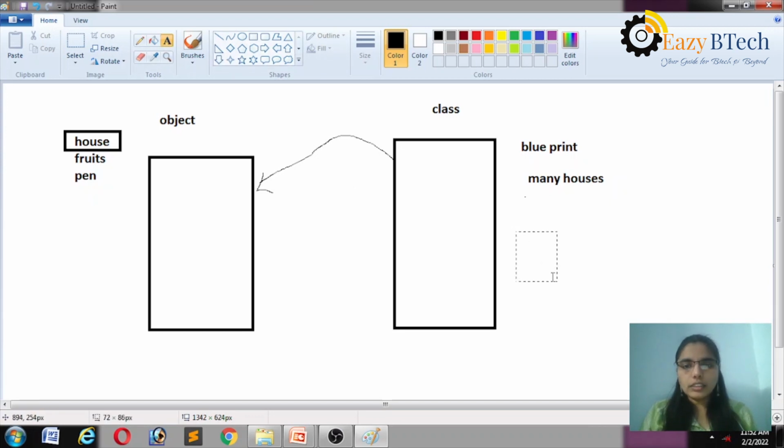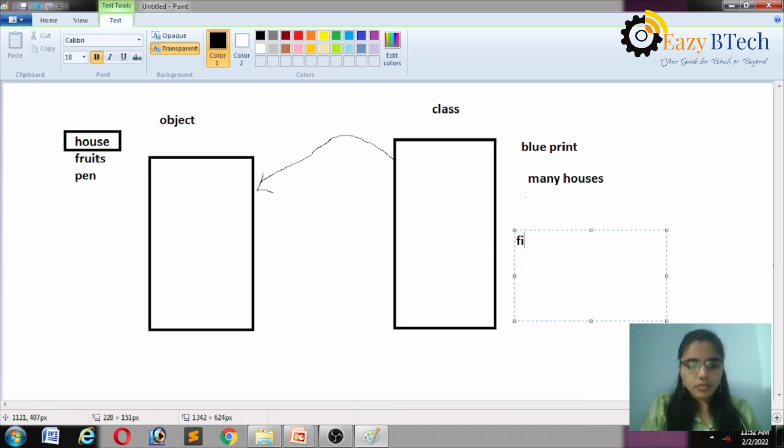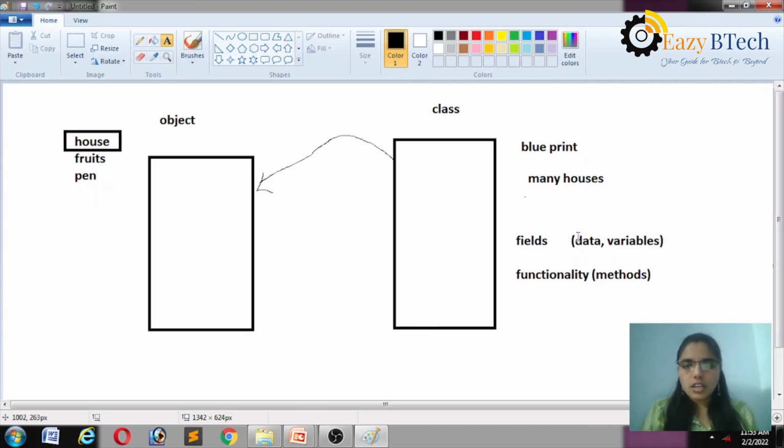The class contains fields, which are nothing but data or variables, and functionality, which is methods, constructors, etc. If you want to access these fields and functionality from the class, we must create an object.